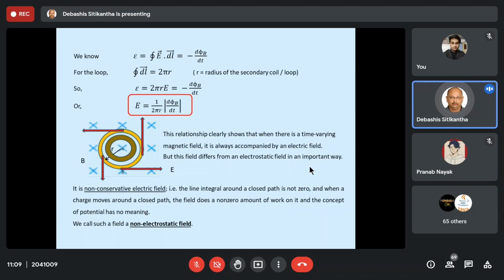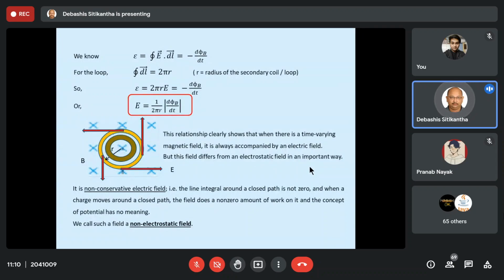Second thing is that if we are moving inside a time varying electric field from a point A, moving in a haphazard manner or whatever path, and then returning back to the starting point A, then in that case the work done is not equal to 0. These types of time varying electric fields are sometimes known as non-electrostatic fields. Please don't get confused with the word electrostatic, because electrostatic means the field is constant.